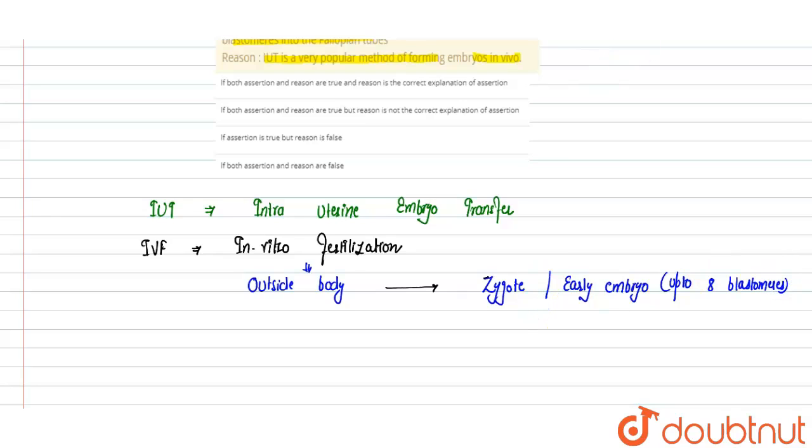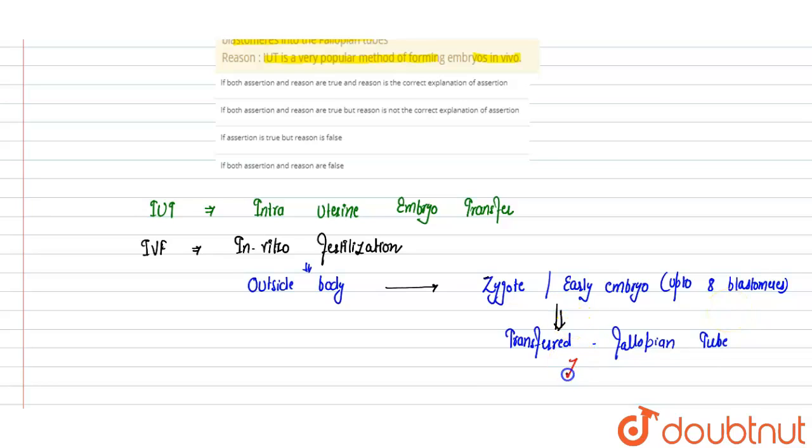It is transferred into the fallopian tube. This method is known as transfer to the fallopian tubes of the female, and this method is called ZIFT, that is zygote intrafallopian transfer.